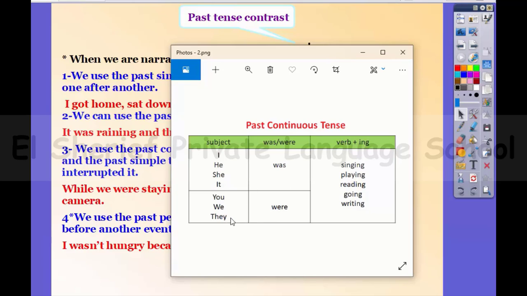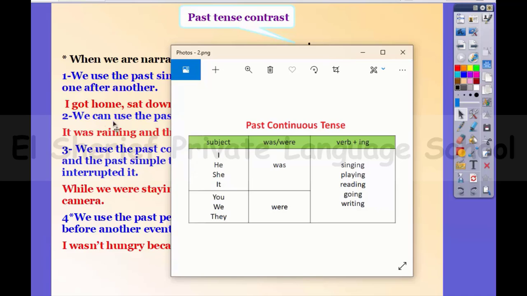You, we, they, plus were, plus verb ing. So, we use this tense to talk about an action that was in progress at a specific time in the past. So I can say, I was doing my homework between 7 and 8 o'clock yesterday.